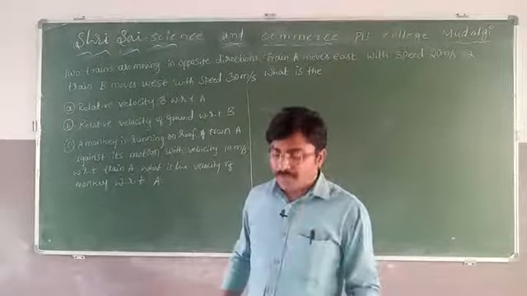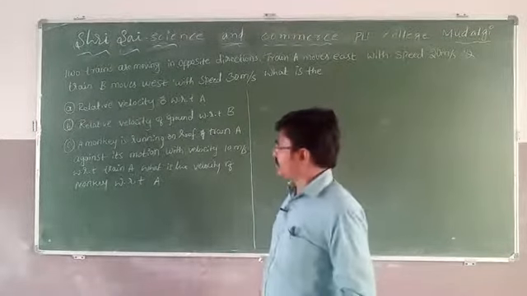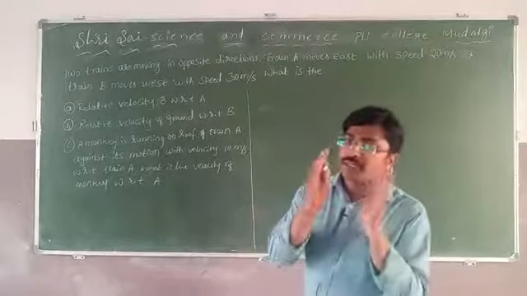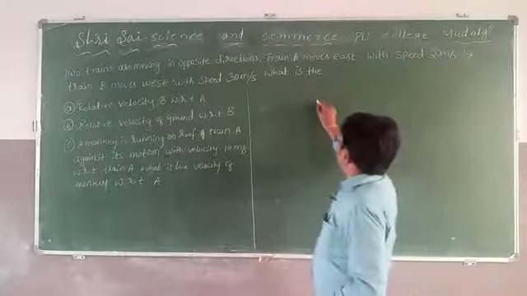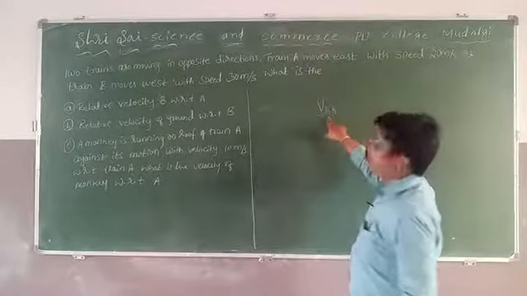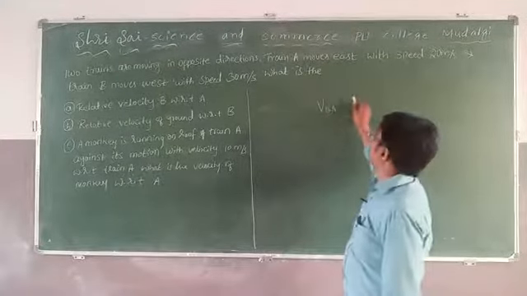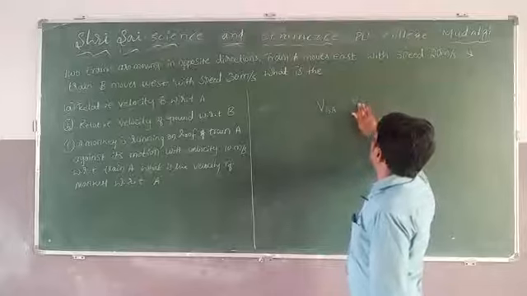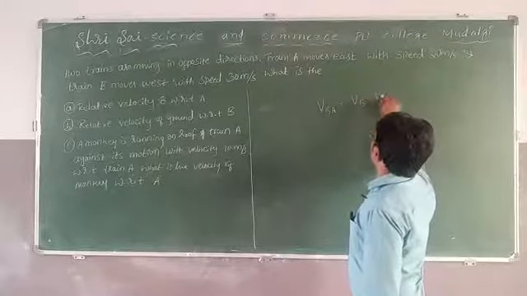I already explained all of these things. While discussing relative motion, the velocity of object B with respect to A we write as Vba, which equals Vb minus Va.